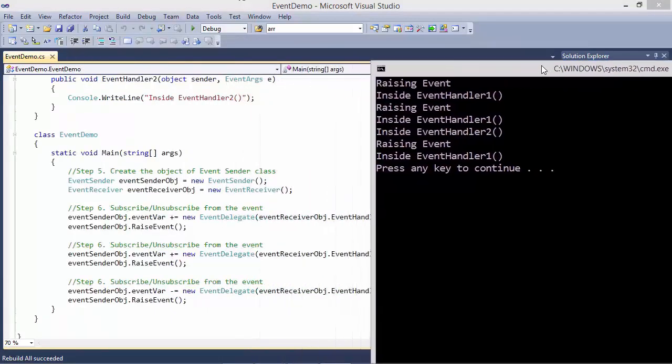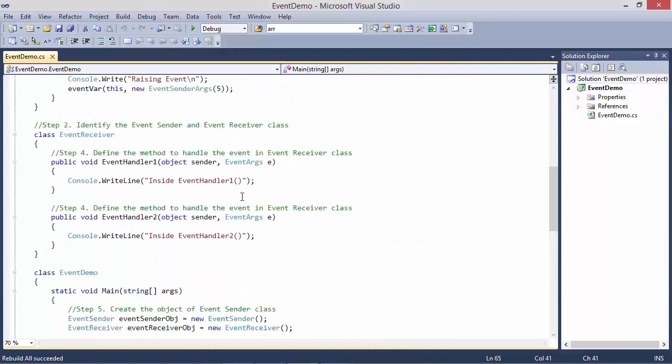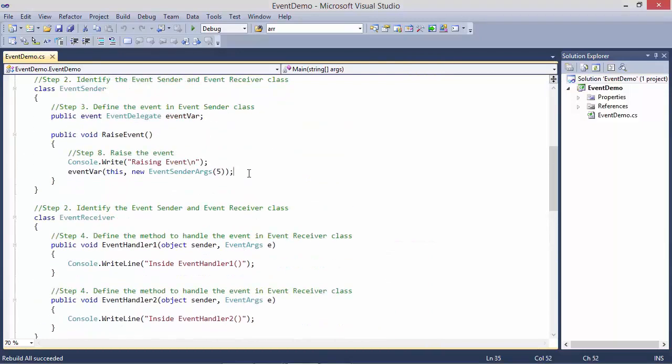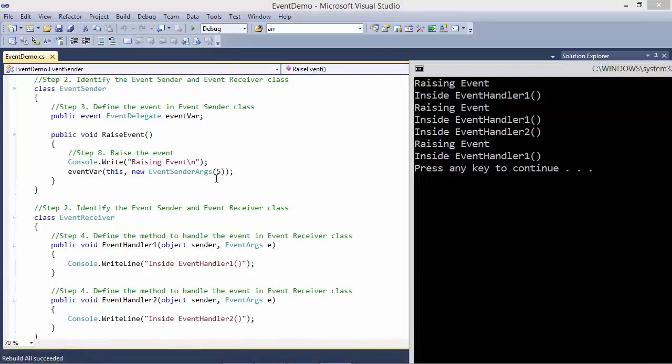So we can see first time only one method is subscribed, EventHandler1. So when we raise the event, it comes here, and when event is raised, it is handled in this. So it displays inside EventHandler1.